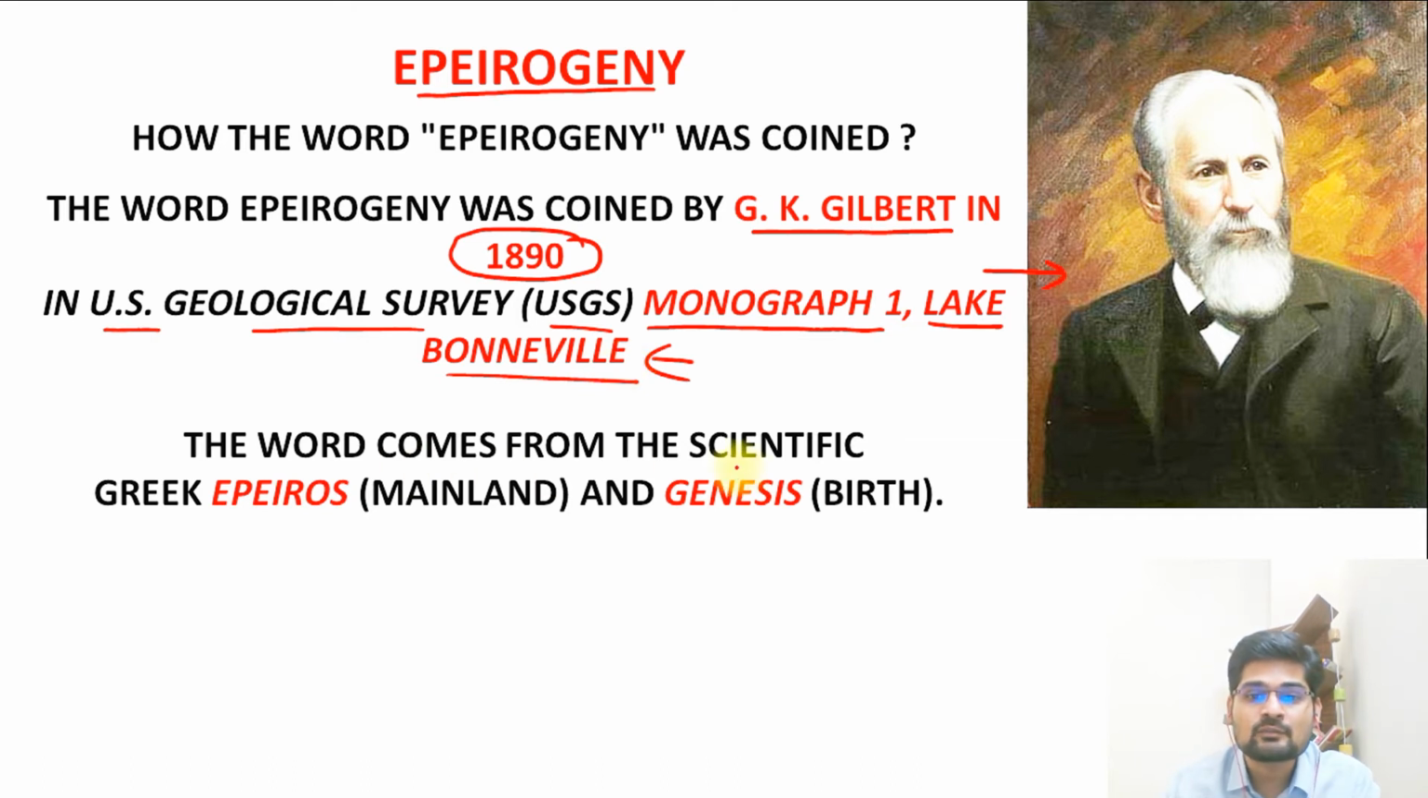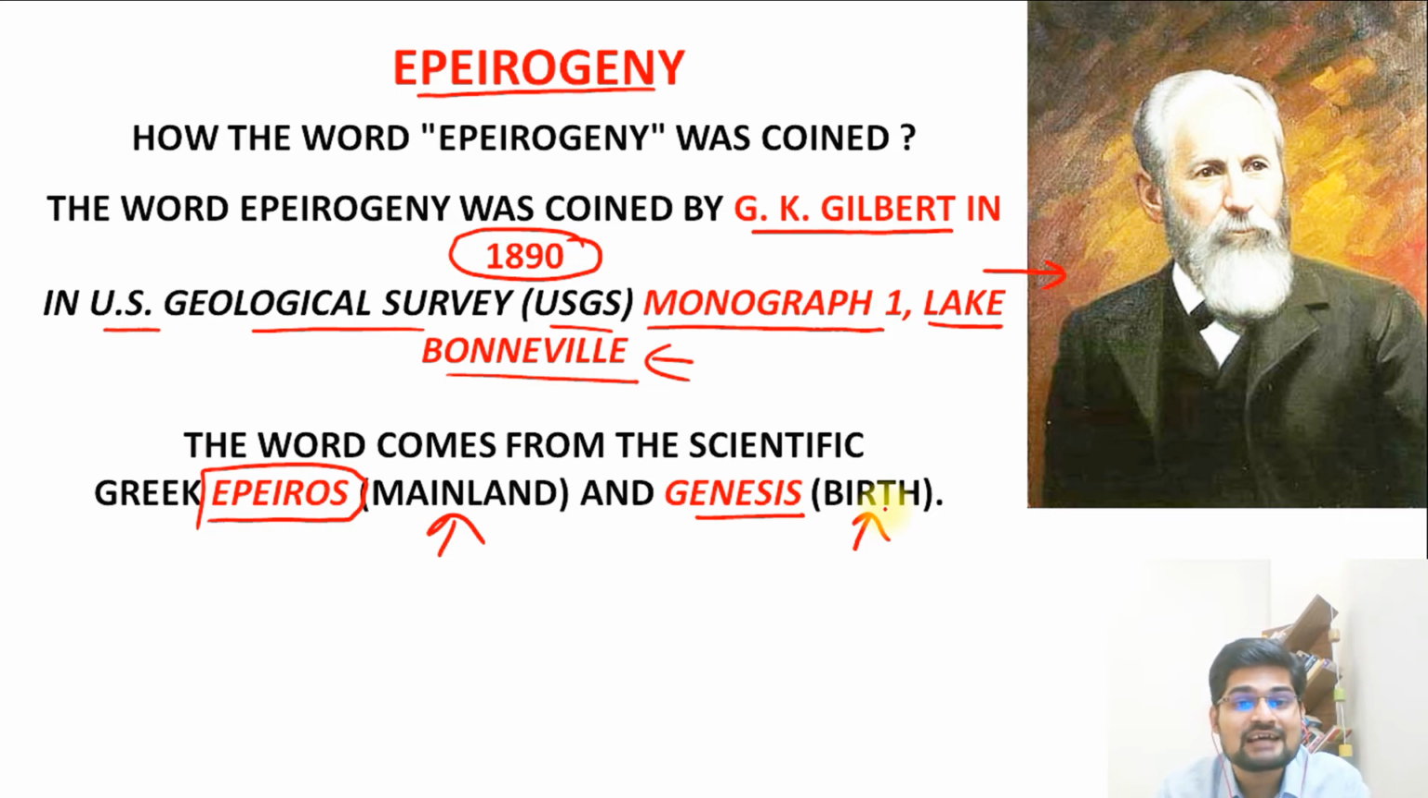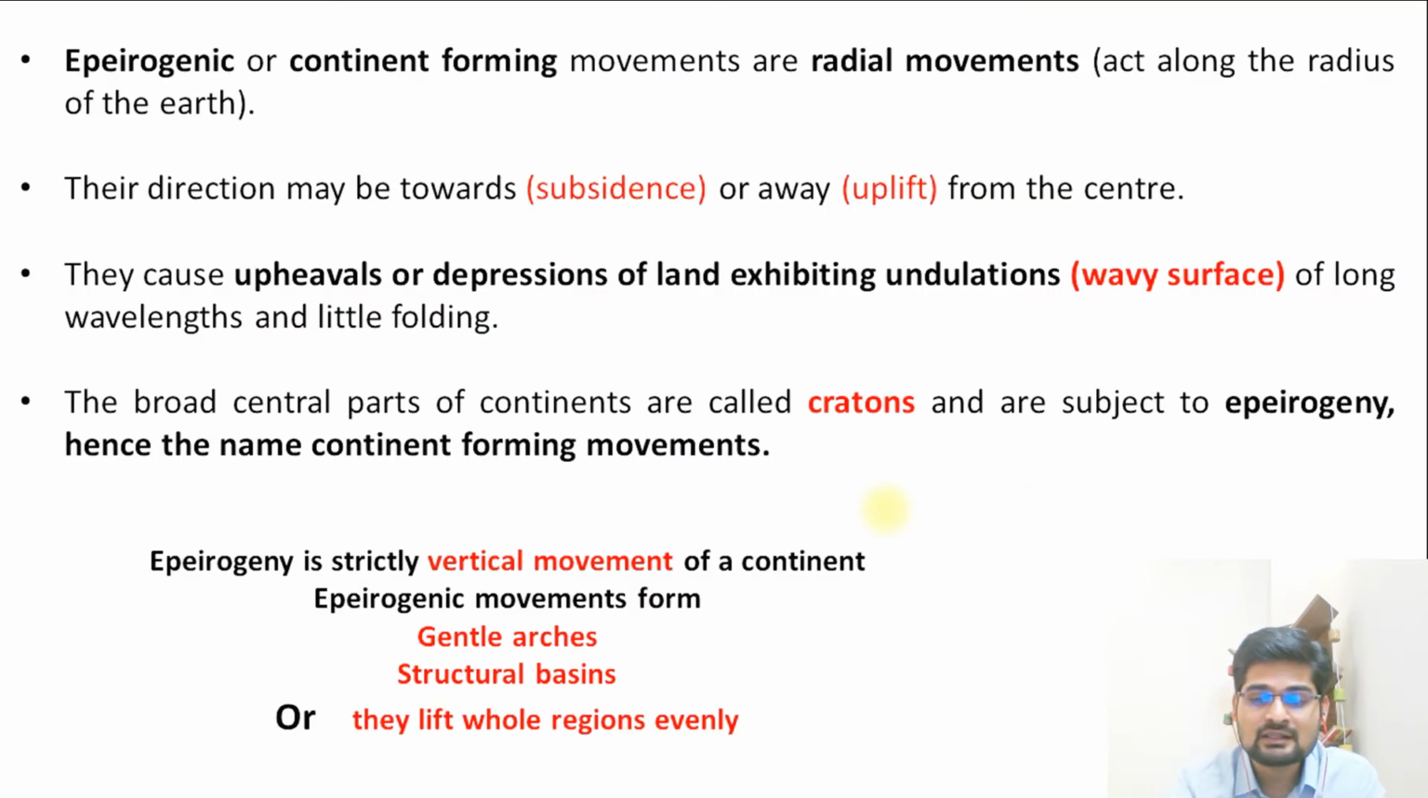The word comes from the scientific Greek word epiros. So what is this epiros basically? It means mainland. And what is genesis? We all know it basically means the origin, the birth. So origin of the continents, how these continents have been made throughout the history of the earth. So that is what we study in epeirogeny. So this was given by G.K. Gilbert.